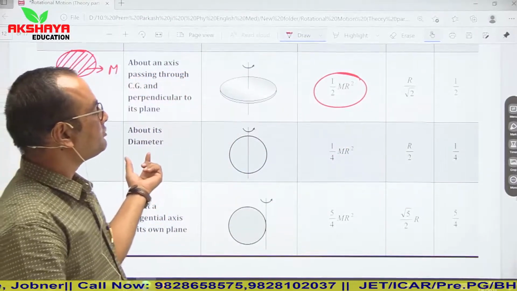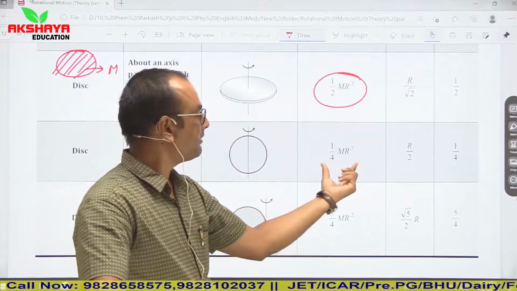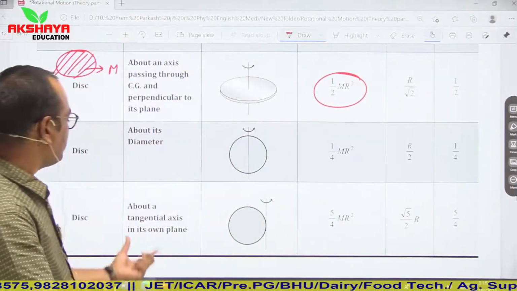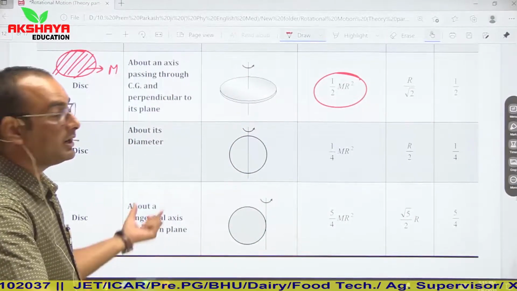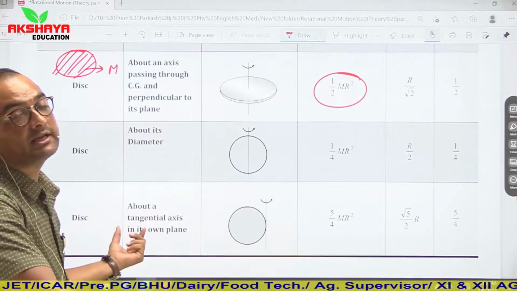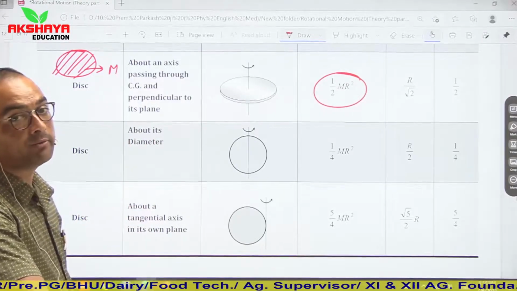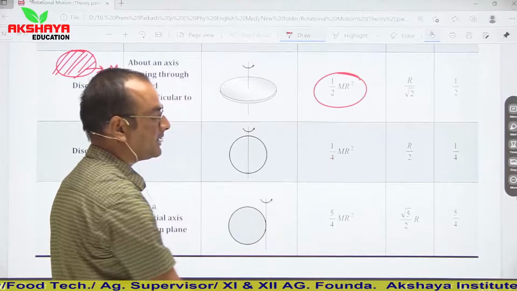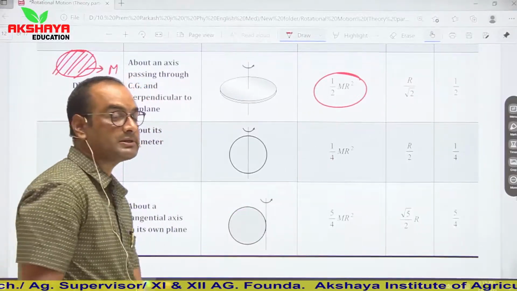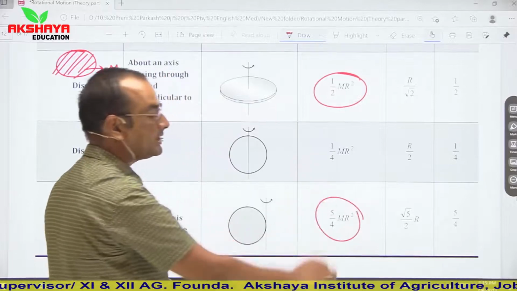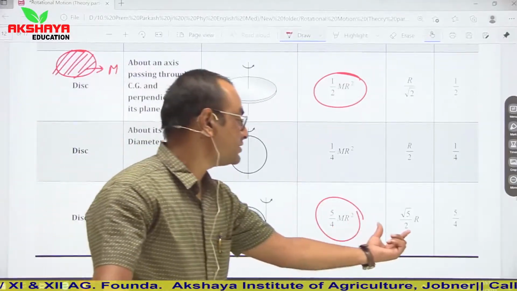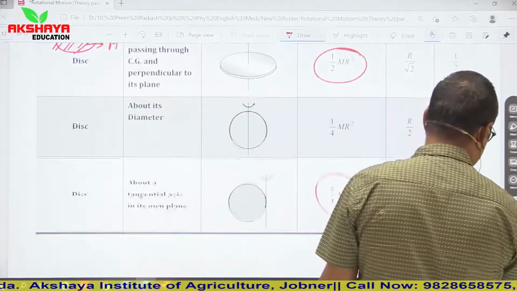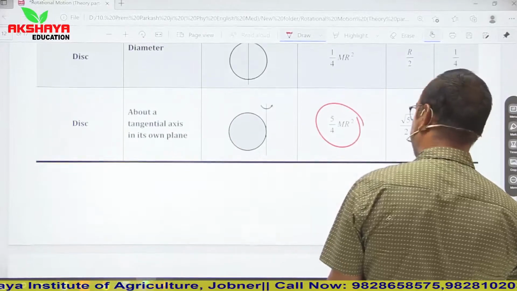In case of diameter, so diameter के case में इसका half means 1/4 MR square, और radius of gyration will be R upon 2. Now tangential axis about its diameter, or you can say tangential axis in its own plane. So in this condition 1/4 MR square plus MR square becomes equal to 5/4 MR square, and radius of gyration is root 5/2 R.